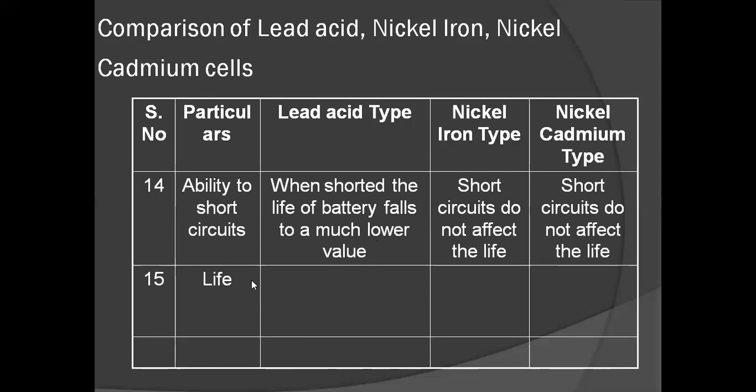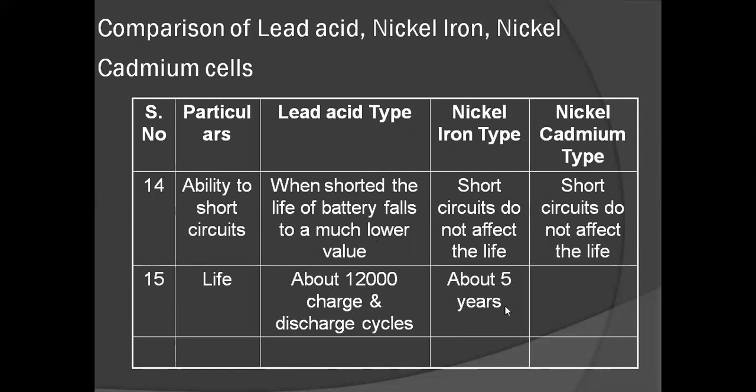The next comparison is life of the battery. About 5 years for nickel iron battery. And the nickel cadmium battery also has about 5 years of life. But lead acid batteries are not rated in years, they are rated at about 12,000 charge and discharge cycles.